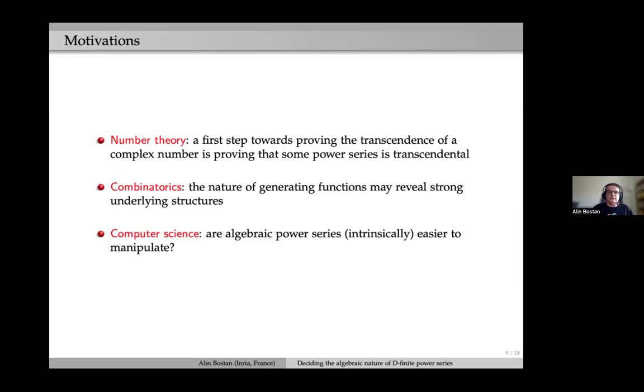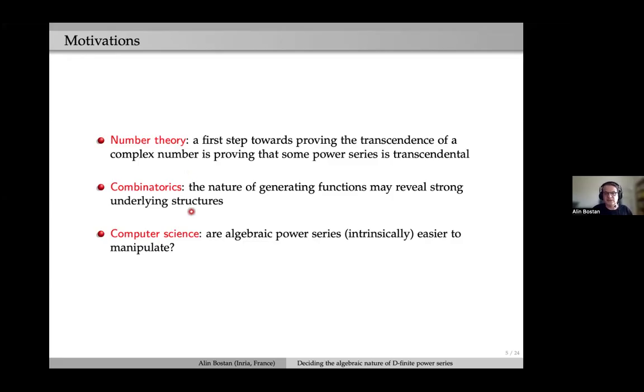There are many motivations to look at this problem. First of all, it's very fundamental, very beautiful, and it appears in many contexts. For instance, in number theory, in transcendence theory, when you want to prove that some number is transcendental, usually a first step is to prove that some power series attached to the number is transcendental.